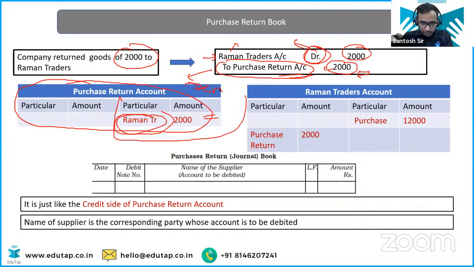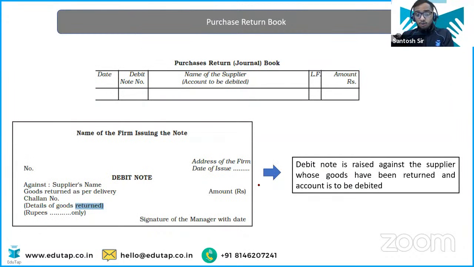So this portion is just like this: purchase return book. Again, very easy. You're directly going to write the name of the supplier to whom you are returning goods. Okay, clear? Very easy. Now this concept is very much important.